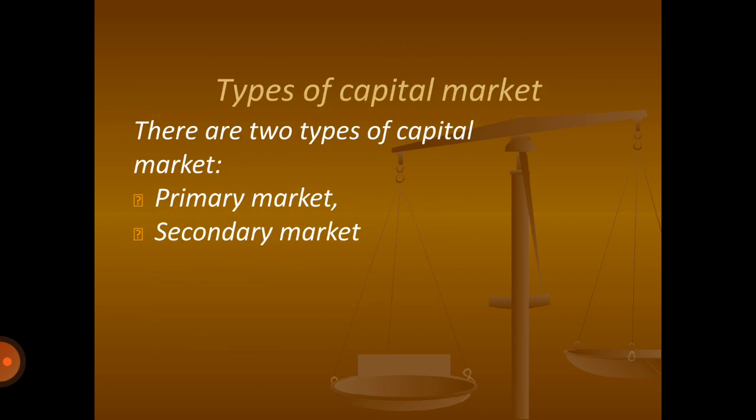There are two kinds of capital market: the primary market and the secondary market. Let's move further.